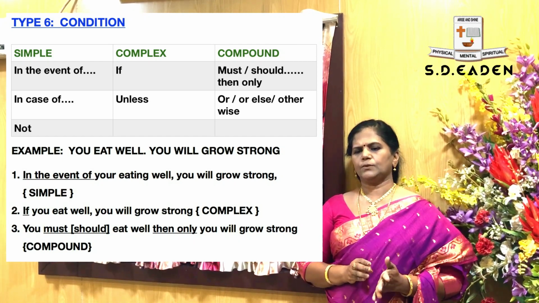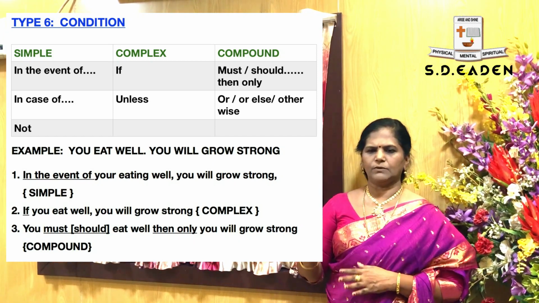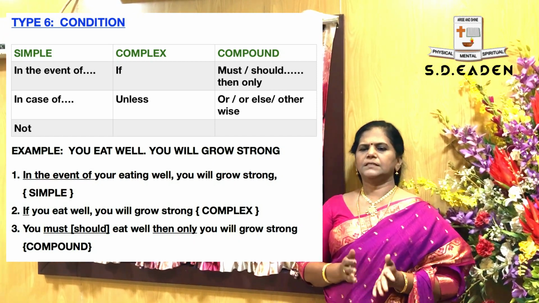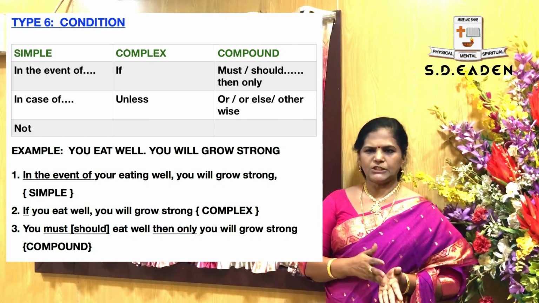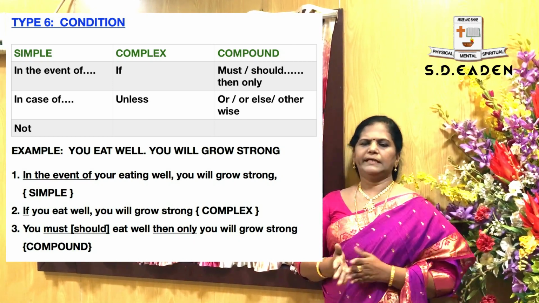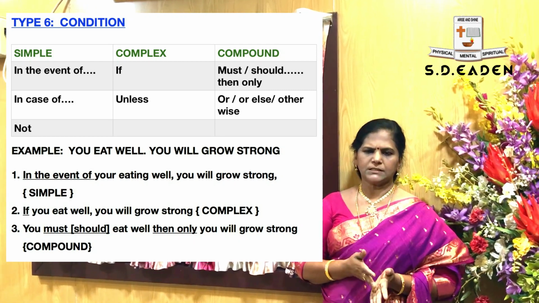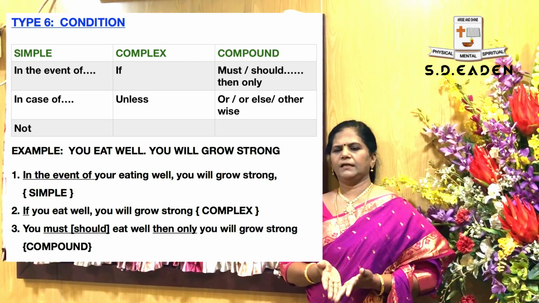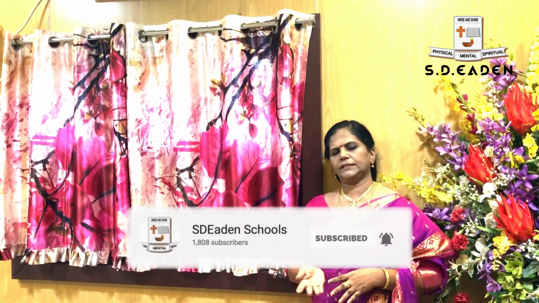Okay, these are known as condition. This type of condition, if they are asking on demand in return, is known as condition. When will you become strong? If you eat well, you will grow strong. In the event of your eating well, you will grow strong. You must or you should eat well, then only you will grow strong. Okay, shall we move to the next one?